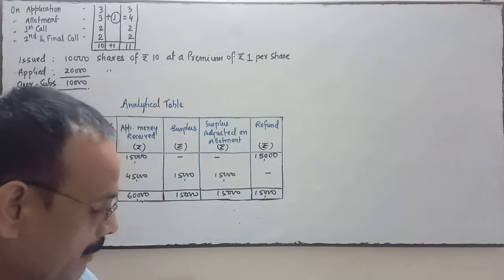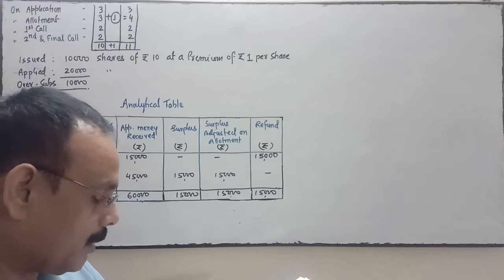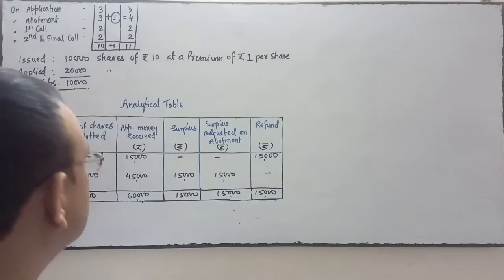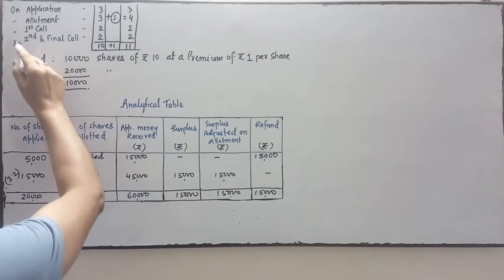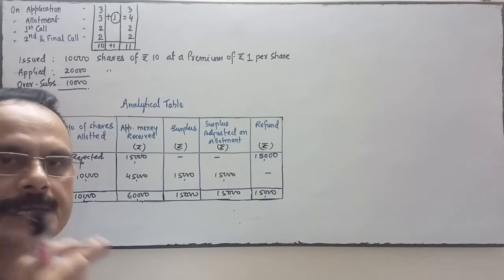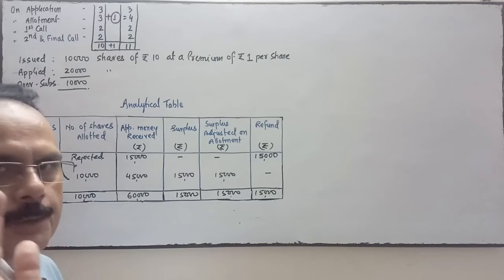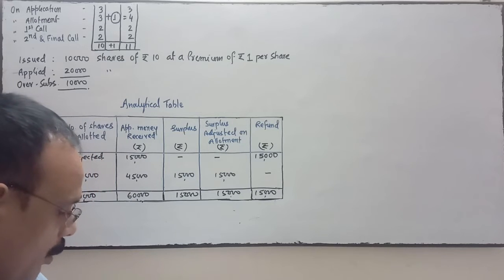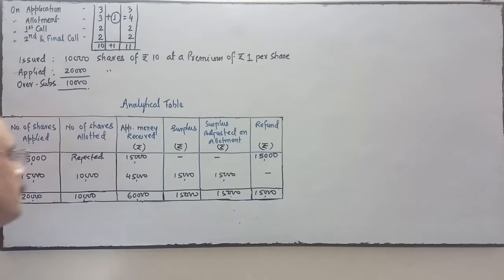Now the next part of the question is, the director made both the calls and all the money was received. Both the calls were made by the director, means the first call and the second and final call, means the share is fully called up, 10 rupees is fully called up, except the allotment, first and final call on 400 shares.